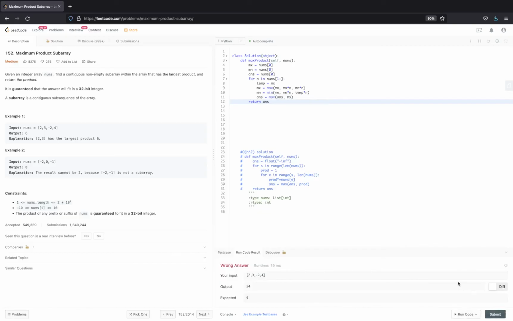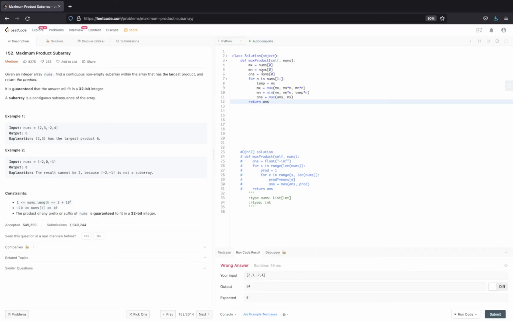Okay, I'm getting some wrong answer here. I go here, I considered all the elements, I'm picking up mx with n and mn with n, and mn with n and temp times n. Still I'm getting some wrong answer. Let's see why.